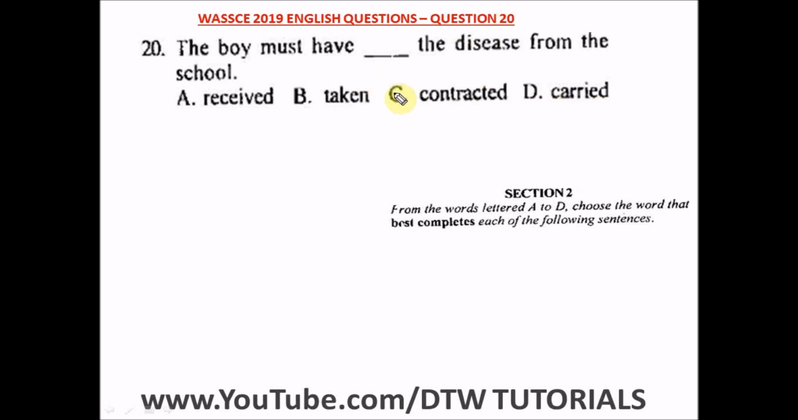So the best word here for this particular sentence is what? Contracted. You contract an infectious what? Disease. It's an infectious disease that can be contracted from one person to another. So the boy must have what? Contracted the disease from the school.